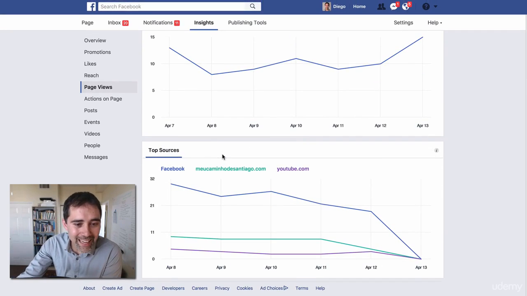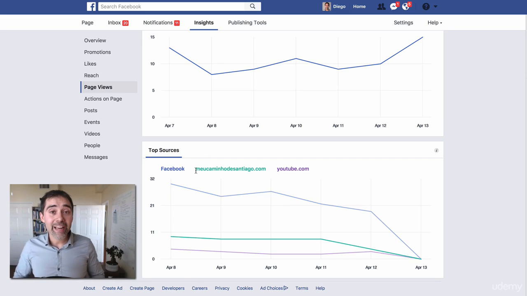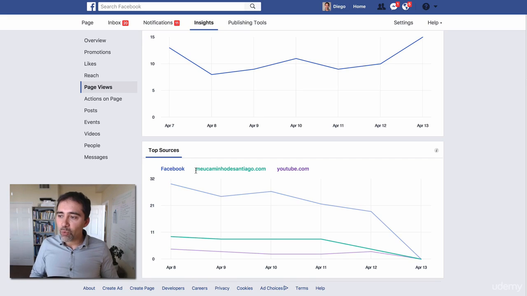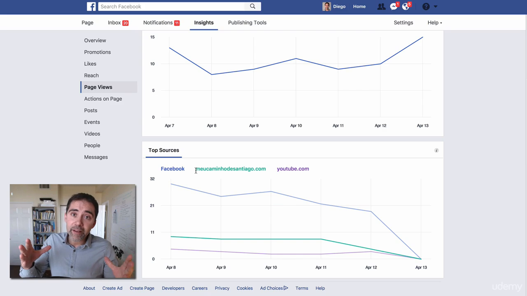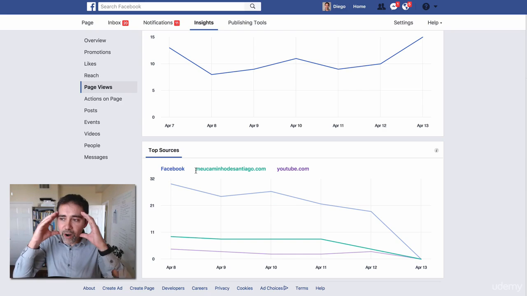Below that is one of the things that I really like about these insights. We are here on page views, and the last option is top sources. That means where people are coming from. Are people coming from one specific website? Maybe if you have a YouTube channel and you want to make sure that people are going from your YouTube channel to your Facebook page. If you say on your video, hey guys, visit my page, this is my page URL, or if you have a website where you have a link for your Facebook page. So you need to know where people are coming from.